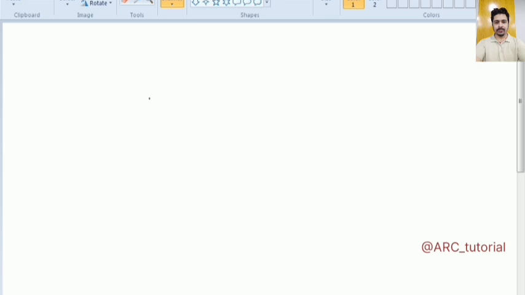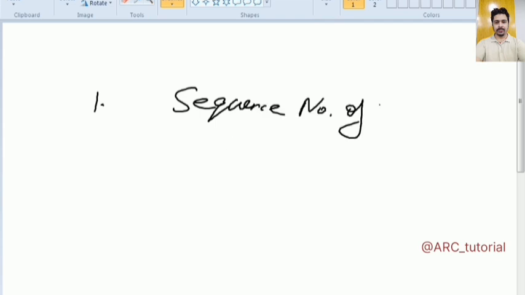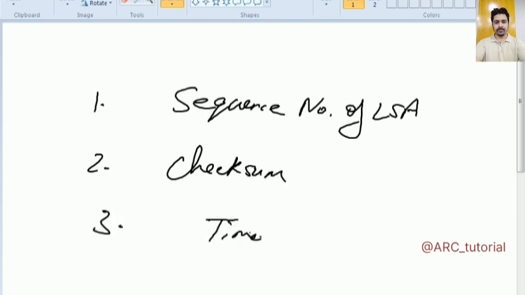So that is why here we do not have any rule like split horizon. For loop prevention in OSPF we have some other characteristics, such as the sequence number of LSA, because you know very well that updates always go from one device to another in the form of LSA, link state advertisement. I'll discuss later how many types of LSAs we have in OSPF, how they look, and what fields are available inside the LSAs. Second, checksum. Third, age.